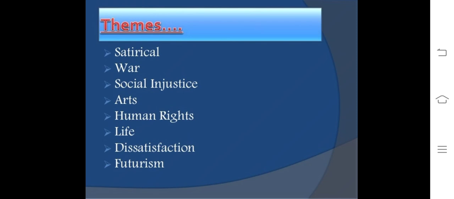Most of the themes discussed in modern poetry were satire, war, social injustice, arts, human rights, life, dissatisfaction, and futurism.